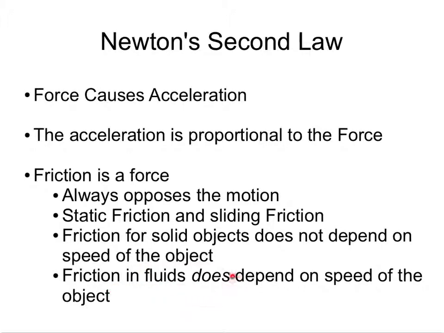However, in fluids, which includes liquids and gases like air, friction does depend on the speed of the object. So if you've ever ridden a bicycle, for example, the air friction, air resistance, is greater the faster you try to ride the bike.